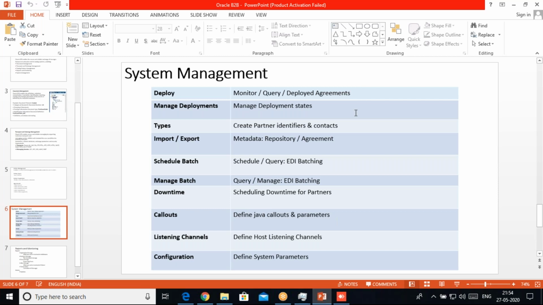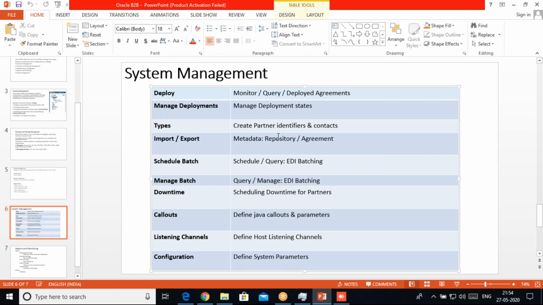We can manage the deployment. If any agreements need to be purged or deactivated, we can do it from manage deployment. Type is the identification we use in Oracle B2B. By default we have some authentication, meaning some types defined by default. But if we need to add any custom identification, we can use that option in the type, and we can use it under the partner management dash type.